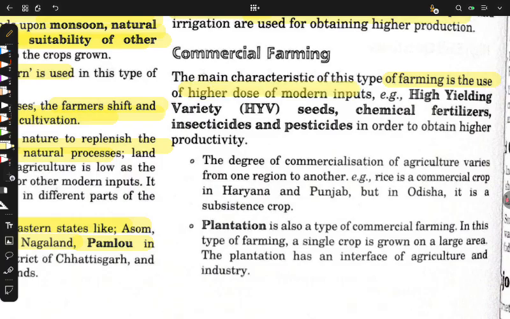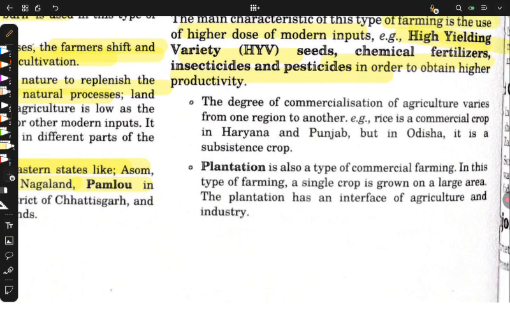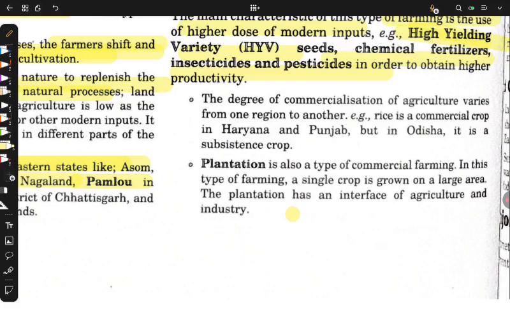So higher doses of modern input, high yielding variety seeds. Why high yielding? Because the more the yield, the more the money we get. Chemical fertilizers, insecticides, very basic topics I'll be discussing right now. Now, the degree of commercialization. What do you mean by commercialization? Commercialization is a term directly related to commercial activities.